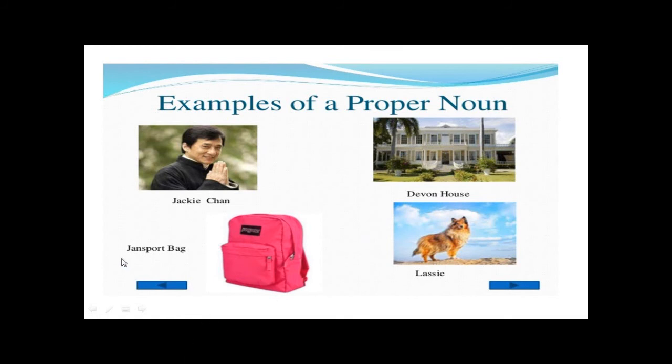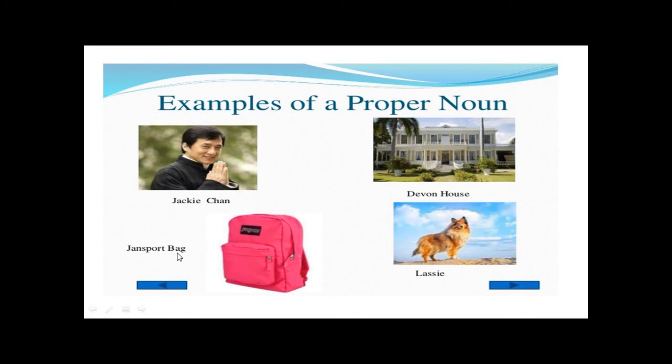Now let's look at Jan Sport Bag. Okay, so this bag, it's not any bag. I'm giving her a name now. It's Jan Sport Bag. So the bag's name is Jan Sport.